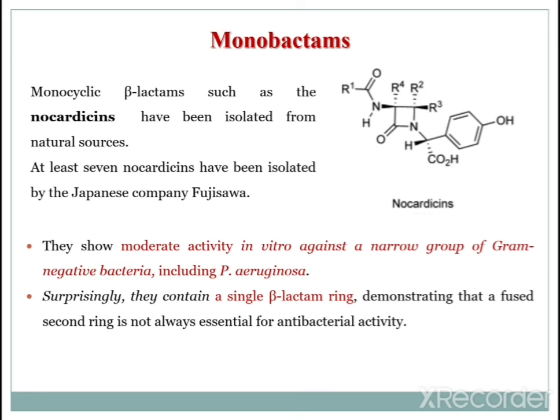They show moderate activity in vitro against a narrow group of gram-negative bacteria including Pseudomonas aeruginosa. They contain a single beta-lactam ring, demonstrating that a fused second ring is not always essential for antibacterial activity.